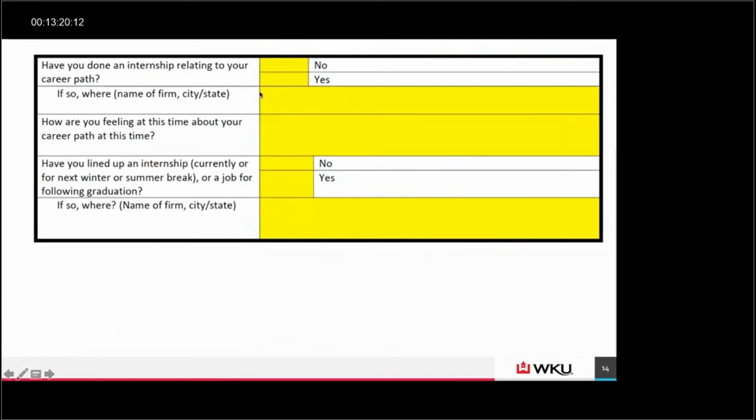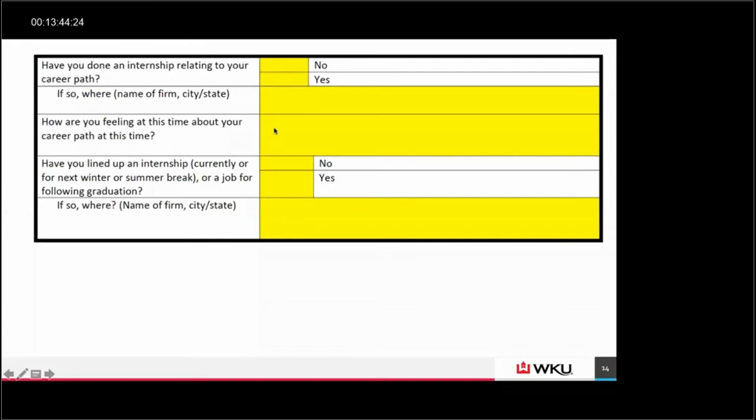And again, relating to careers, have you done an internship? If so, where did you do that? Nice to keep track of that, because then you can also refer future students to a firm, especially if you have notes that the internship experience was good, whether it's an internship for credit or just an internship in which they got paid, did a summer internship for no credit.